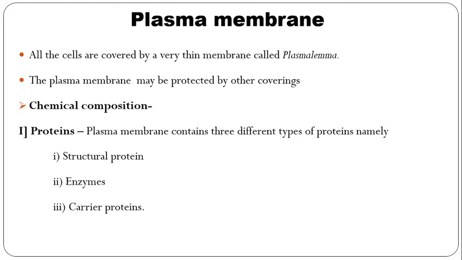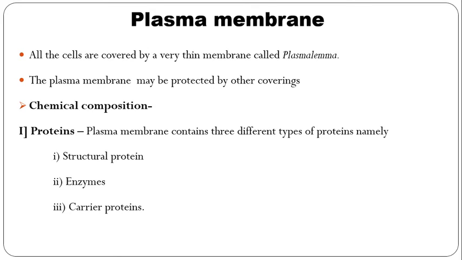The next topic is chemical composition. The plasma membrane is made up of lipoproteins, which are special non-bonded combinations of lipid and proteins. Generally, the membrane contains about 60% protein and 40% lipid by dry weight.